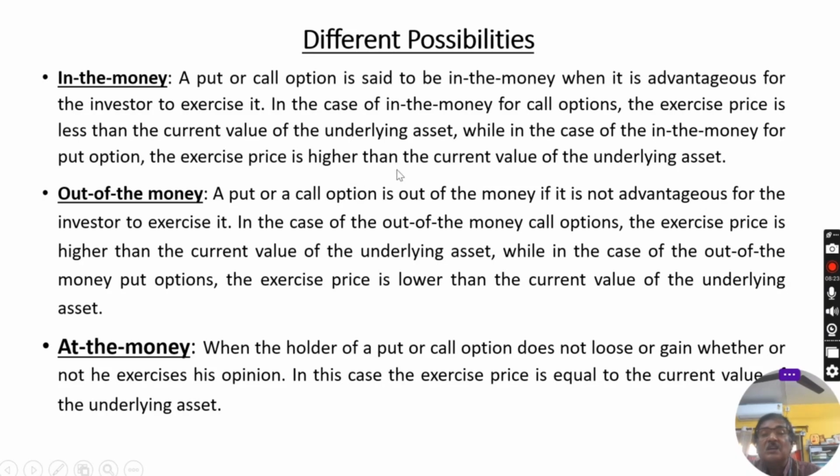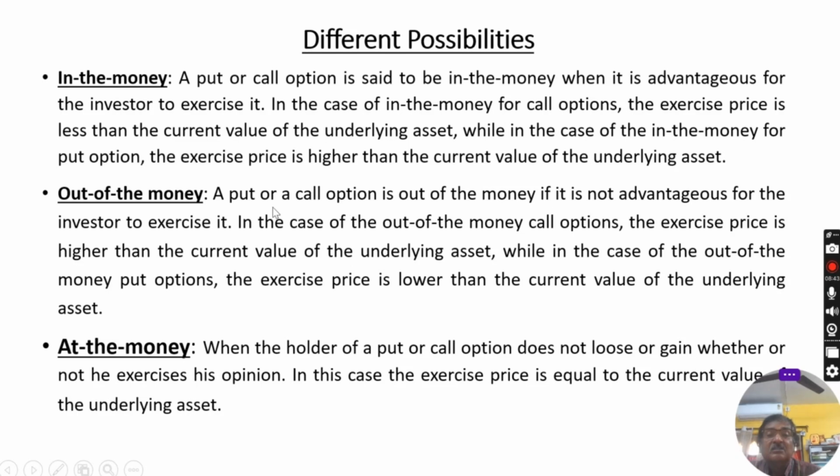The exercise price is higher than the current value of the underlying asset, and in that case the seller will be benefited.